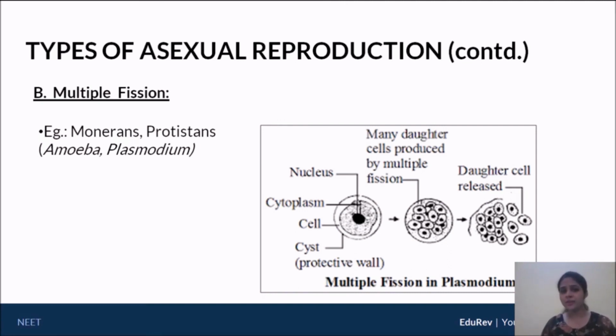The logic is this: if I have many daughter cells, and unfavorable conditions are slowly changing into favorable conditions, remember, there is still some amount of unfavorable condition at that point of time. We can assume that if many daughter cells are present, maybe many of them would still die, but at least a couple of them would survive. So that's the logic behind having multiple fission when unfavorable conditions persist for a long period of time.